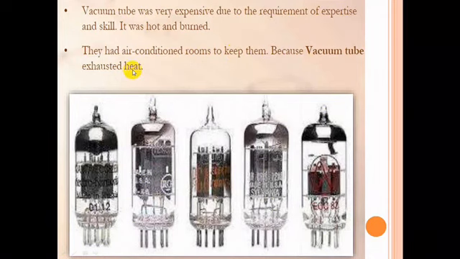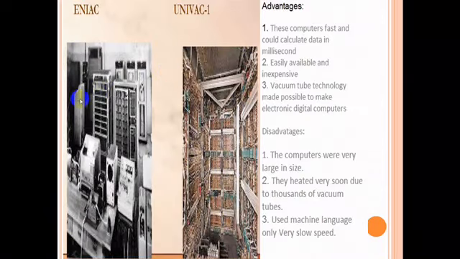These are the examples of first generation computers: ENIAC, UNIVAC, EDVAC also is there, EDSAC also is there. So what were the advantages of the first generation of computers? These computers were fast and could calculate data in milliseconds, they were easily available and inexpensive, and vacuum tube technology made it possible to make electronic digital computers at that time in the first generation.